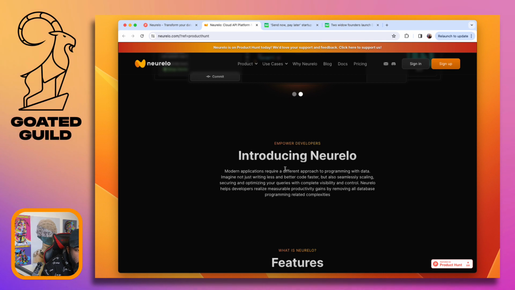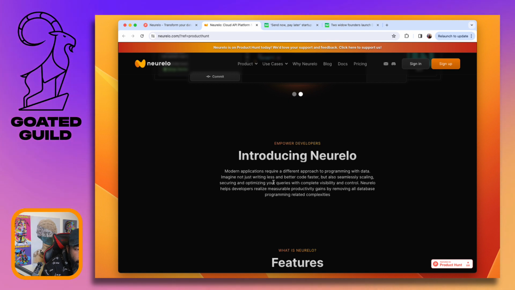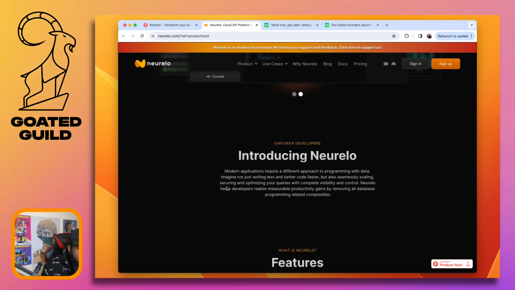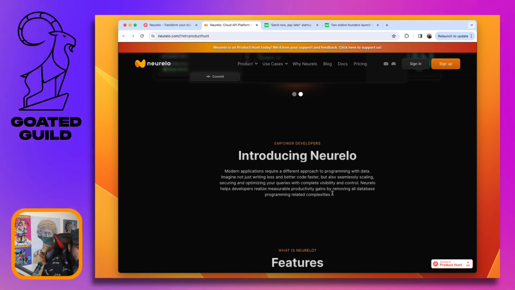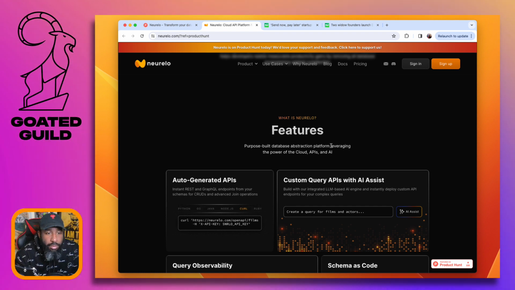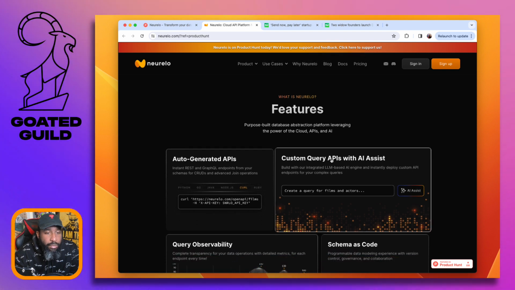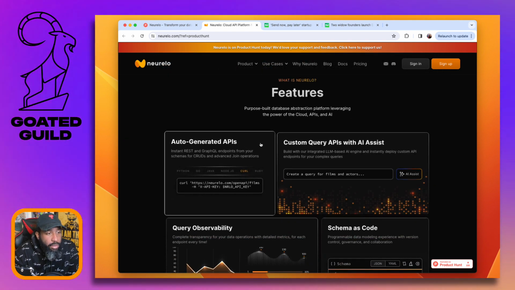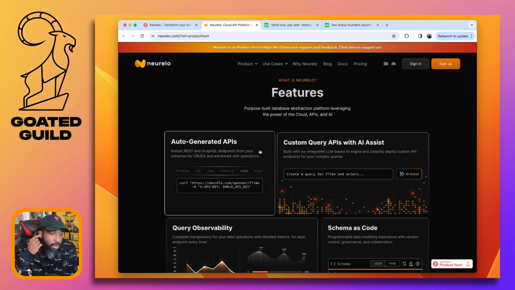Introducing Neurelo. Modern applications require a different approach to programming with data. Imagine not just writing less and better code faster, but also seamlessly scaling, securing, and optimizing your queries with complete visibility and control. Neurelo helps developers realize measurable productivity gains while removing all database programming related complexities. You need a period there. What is Neurelo? Features, purpose-built database abstraction platform leveraging the power of the cloud, APIs, and AI. Or maybe they don't need a period there. Whatever. Auto-generated APIs, instant REST, GraphQL endpoints from your schemas for CRUDs. Yep, so that's kind of what I was expecting.